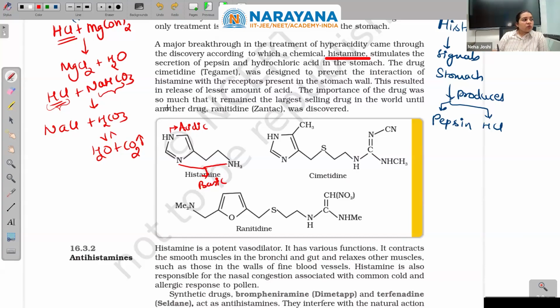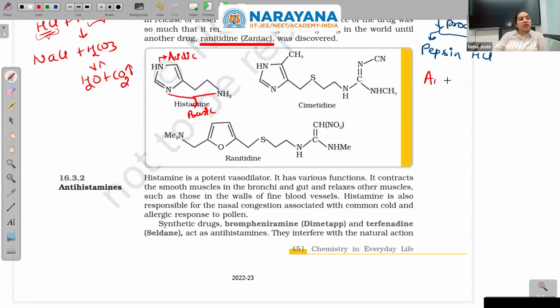The importance of the drug was so much that it remained the largest selling drug in the world until another drug, ranitidine, was discovered. So first cimetidine, Tagamet, was discovered. Then ranitidine was discovered. So basically they are acting as antihistamines.